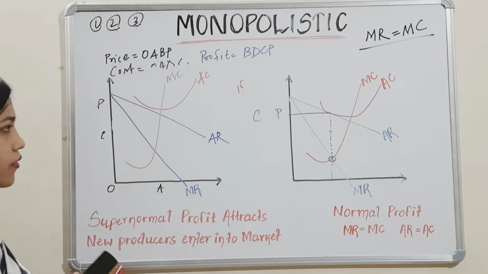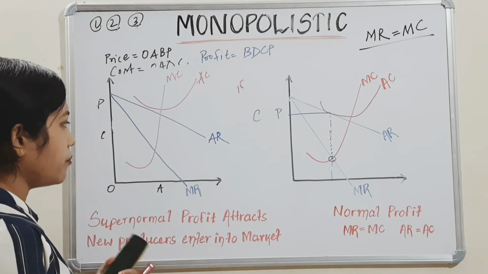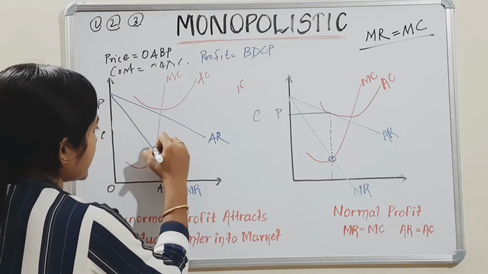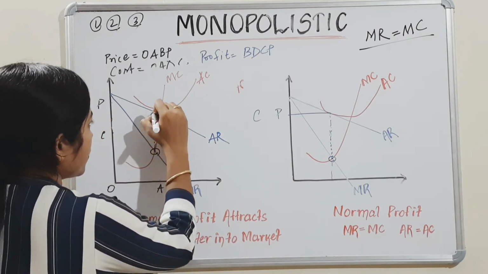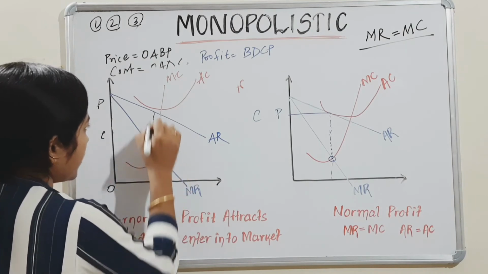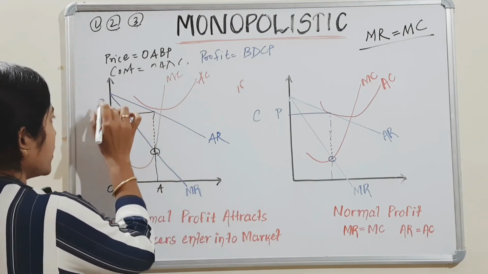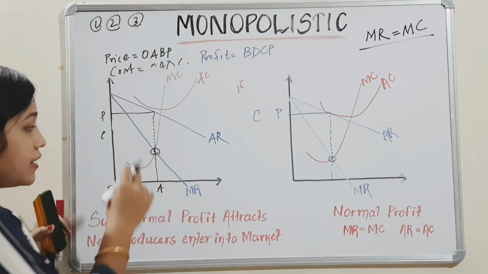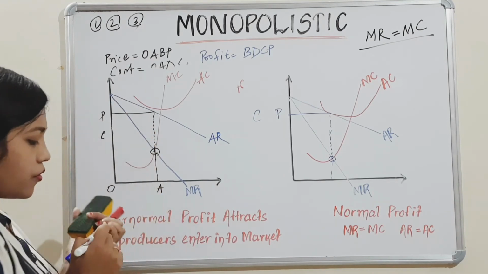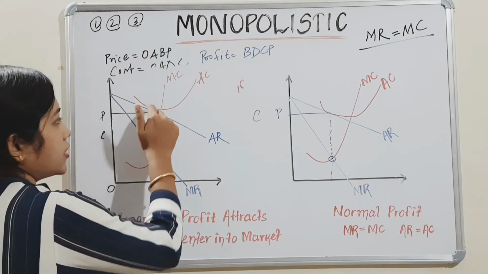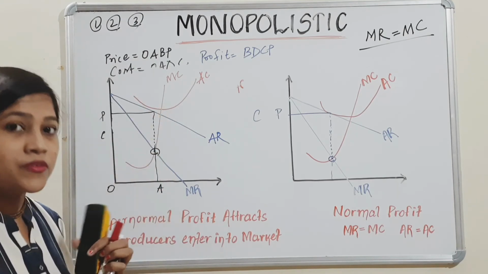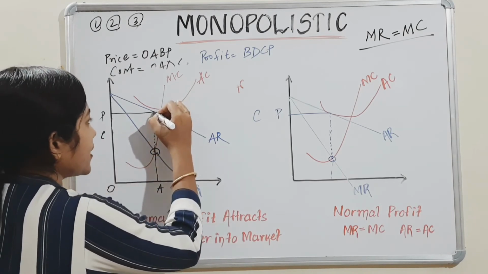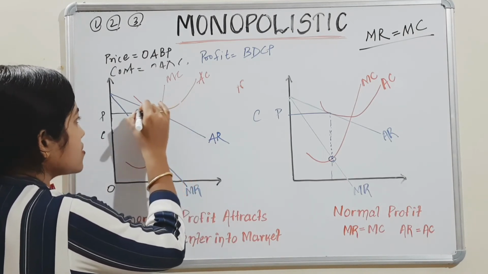We will check at the point where MR equals MC. Now we will extend up to the AR curve. The AR shows us the price we are charging. And the point at which this extension touches the average cost curve will show you the cost. So again we are extending up to average cost.